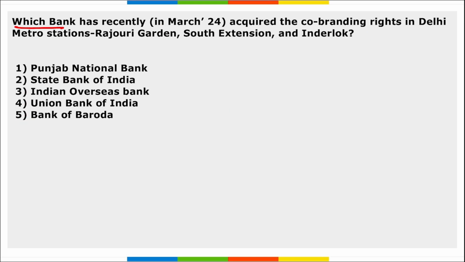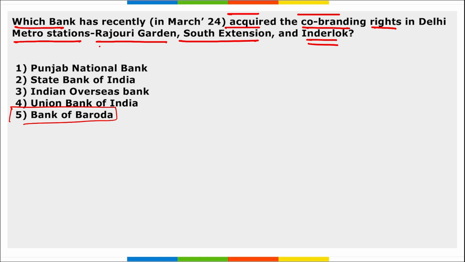Next, which bank has recently acquired the co-branding rights in Delhi metro stations, that is Rajouri Garden, South Extension and Inderlok? So it is your Bank of Baroda, right? They have acquired the co-branding rights in Delhi metro stations, that are Rajouri Garden, South Extension and Inderlok. That means at these metro stations, Bank of Baroda can set up their point of sale device, they can set up their ATMs, and also they can promote there, right? And this will be for the next 10 years.